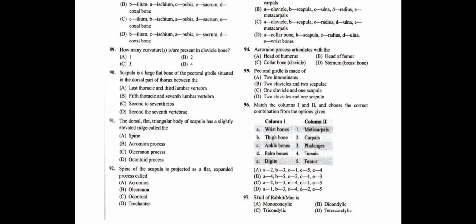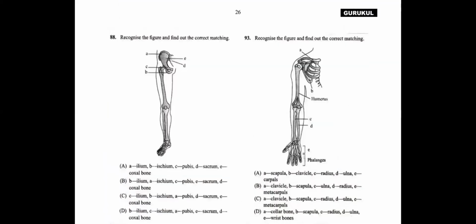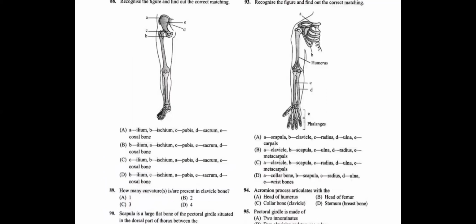Now, question number 93. Recognize the figure and find out the correct matching. So the upper limb, that is the forelimbs, along with the girdle is given here. The girdle as well as the forelimb bones you need to identify, students. So you need to identify the labels.